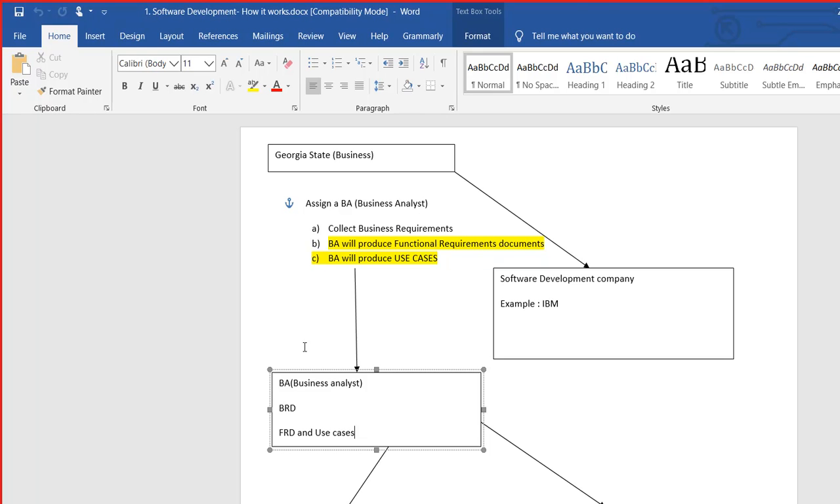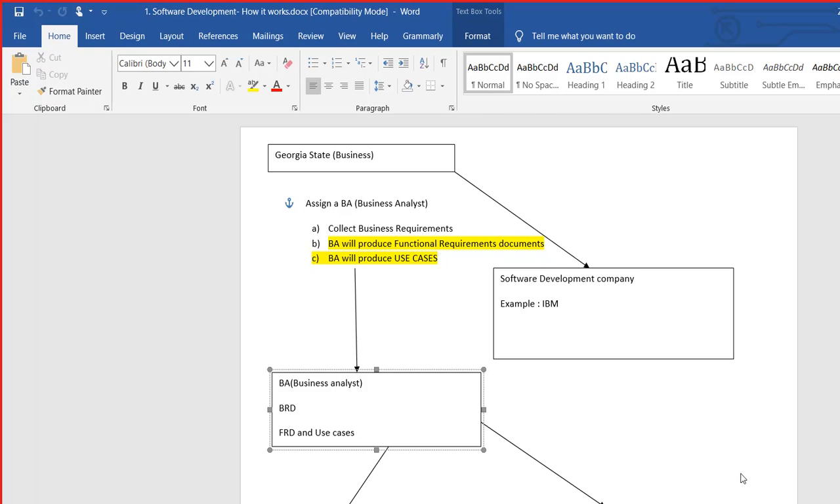Use cases, absolutely. From the business requirement document, they elaborate it and make the functional requirement document and use cases. Use cases are the graphical representation of the functionalities. We will be learning more about use cases. As a tester, we do not develop the BRD, right? But we will work with the BRD. So you will see how this BRD is related to our work as a tester.